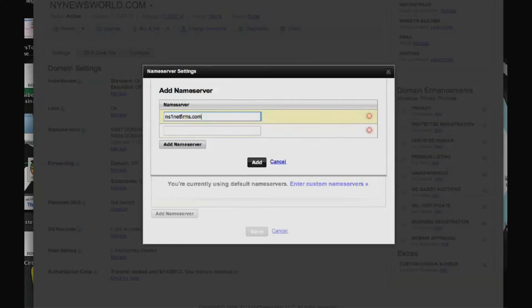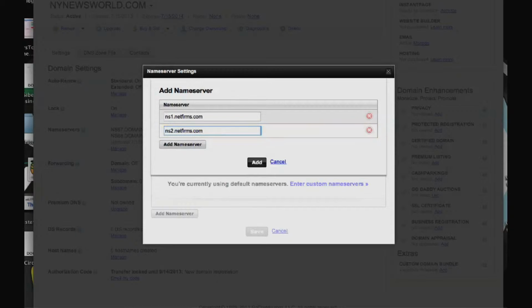And then in the meantime, I'll head back over to GoDaddy so I can go ahead and change the name servers, which is ns1.netfirms.com and ns2.netfirms.com.